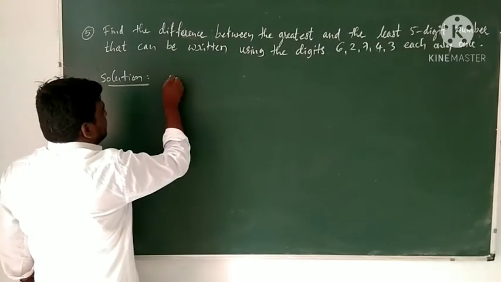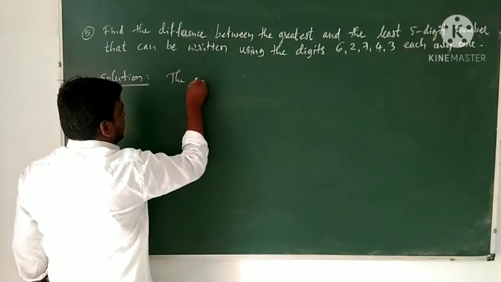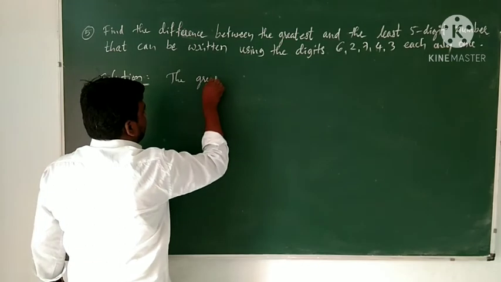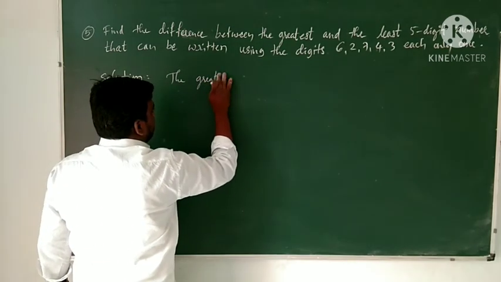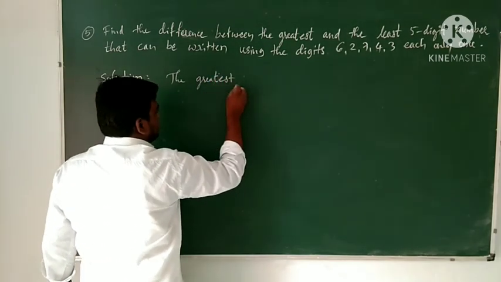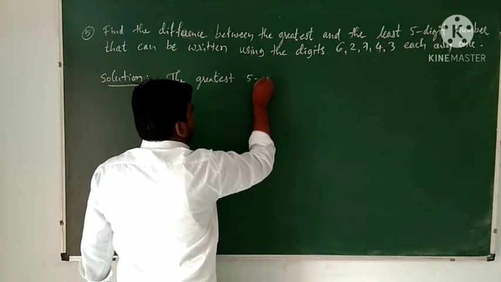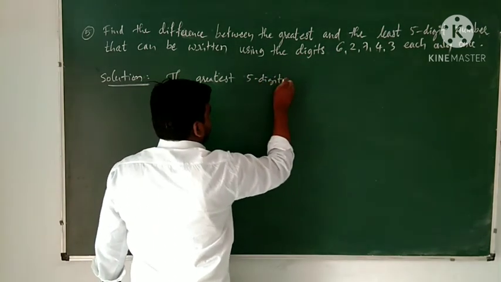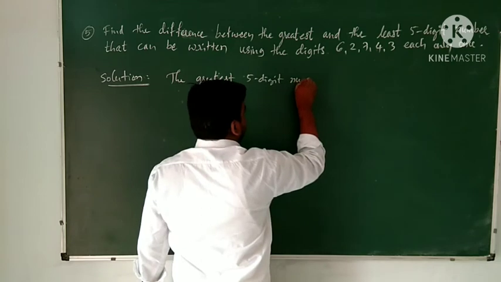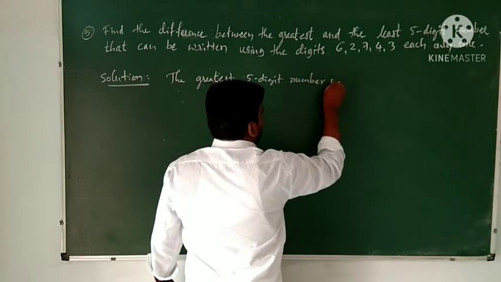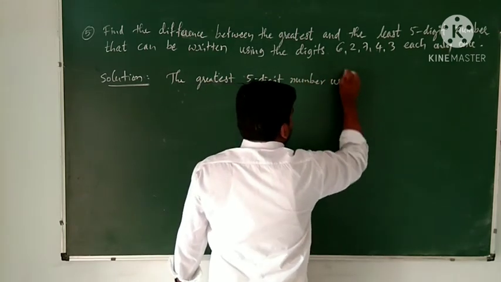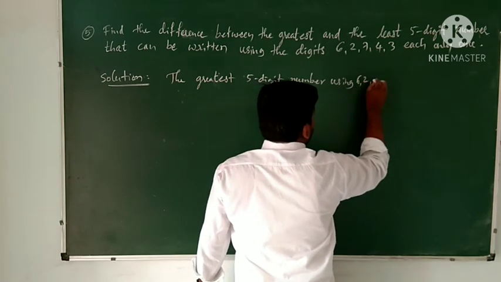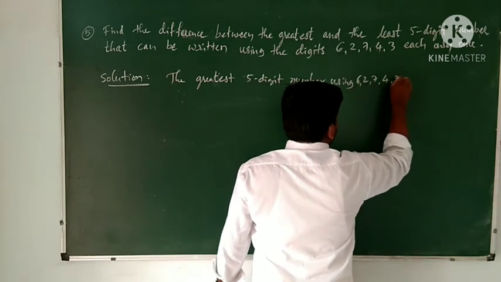Here the greatest 5-digit number using 6, 2, 7, 4, 3.